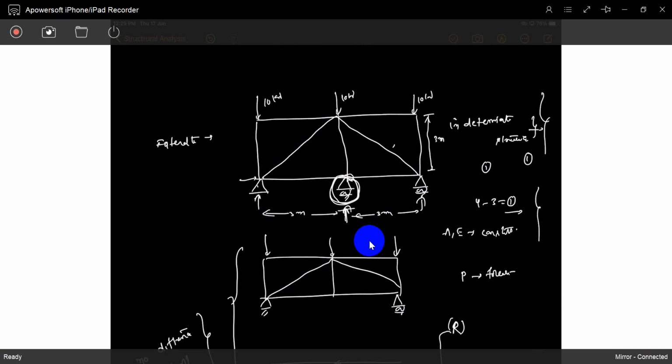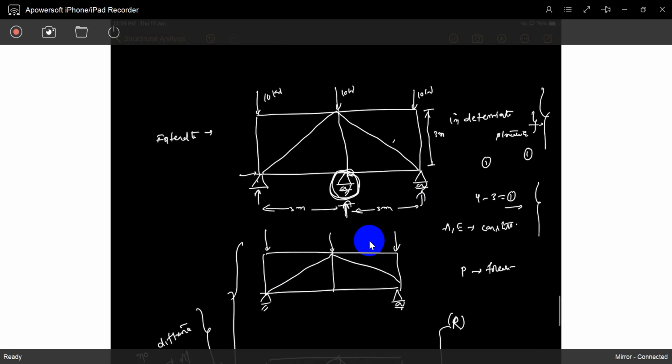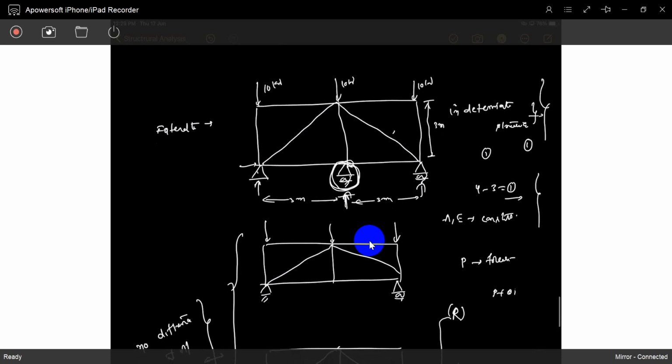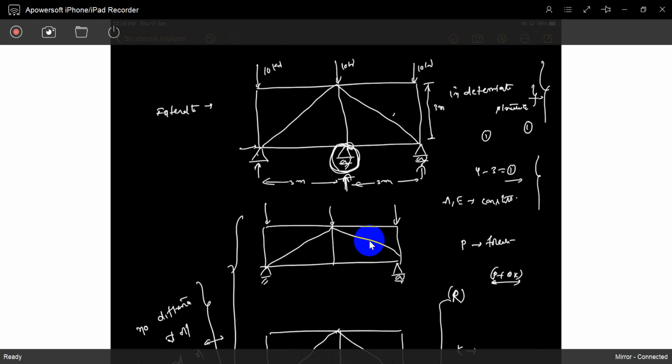Later apply the reaction in the direction of the redundant, and find out the forces in terms of Q. The partial differentiation of the strain energy with respect to the redundant is going to be 0. So you can easily find out the Q force, and later the remaining forces also.